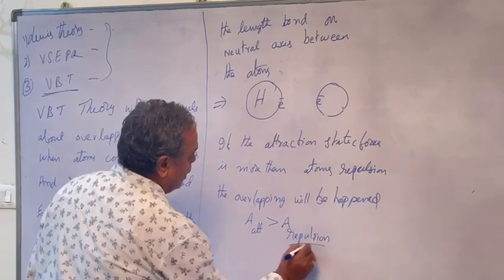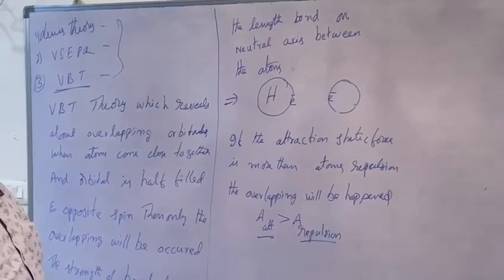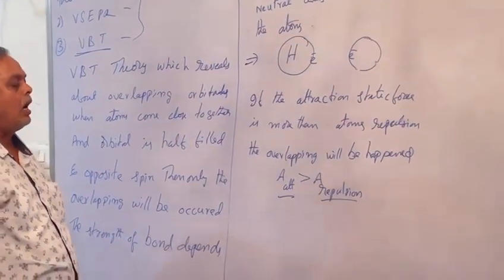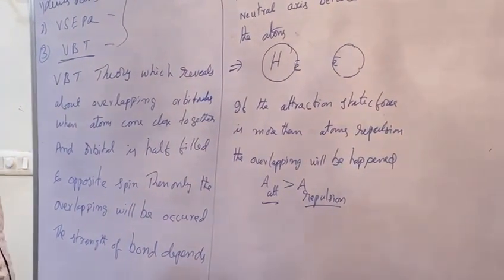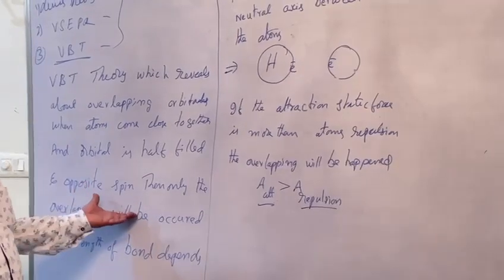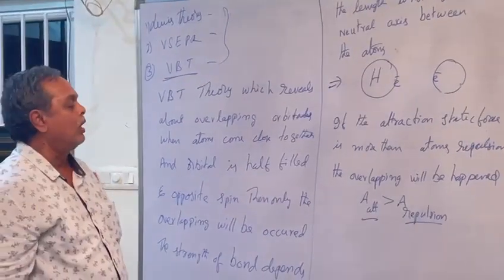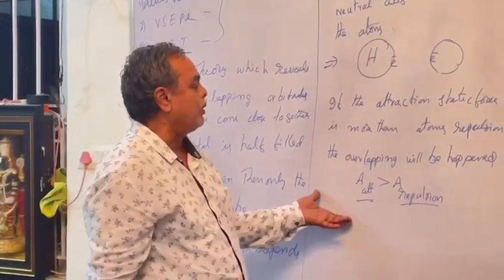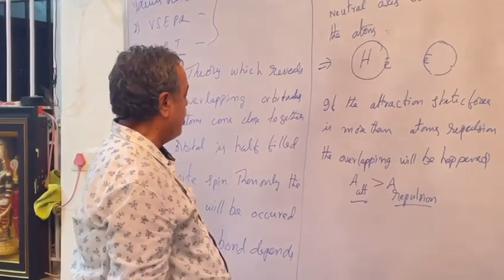Whenever there is more attraction, only then will the orbitals overlap on the central axis of the atom. The more the overlapping, the more the strength of the bond.